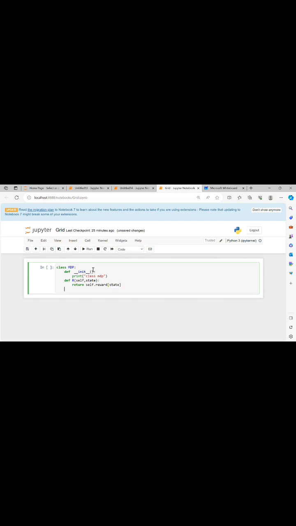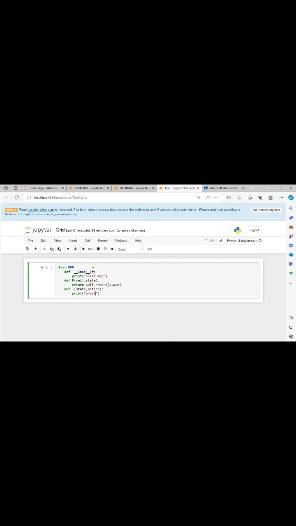Then we are going to define a function for transition. Transition function means movement. Basically the agent has to move to a state, and for that it will take some action. Action is required to move from one place to another place. And then it should return us the probability.